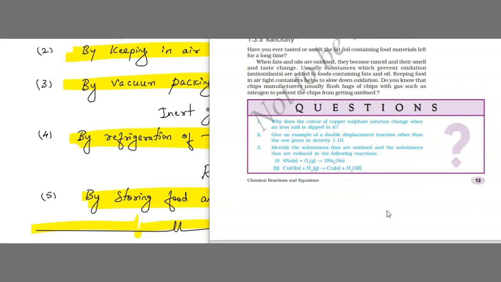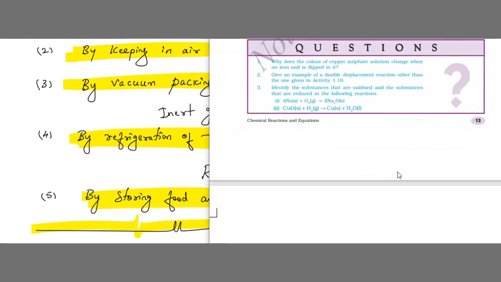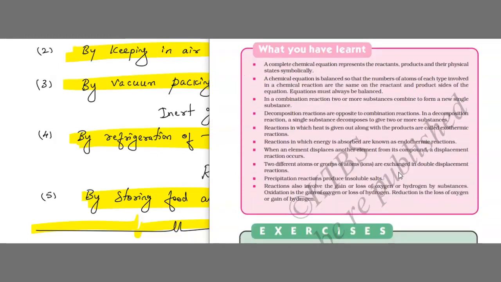Now I want you to solve these question answers. You can see here, why does the color of the copper sulfate solution change when an iron nail is dipped in it? So we have done that experiment, right? I have told you what the color of the solution changes to and what the color of the nail is, right? The nail color has changed, and even the solution color has changed. That you need to tell over there, and you can just try to solve these question answers. You can just copy down these questions if in case you don't have the textbook. Question number 2, 3.